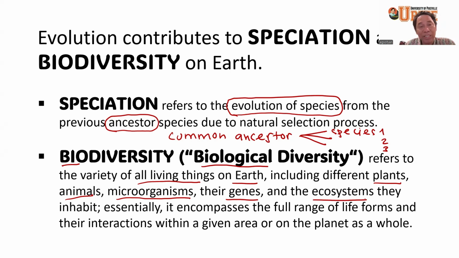Different type of ecosystem. This is also known as biodiversity. Essentially, it encompasses the full range of life forms and the interactions within a given area on the planet. This is the general term for biodiversity, which is the variety of all living things on Earth, including the species, the genes, the ecosystems, the habitats. That's all what we call biodiversity.